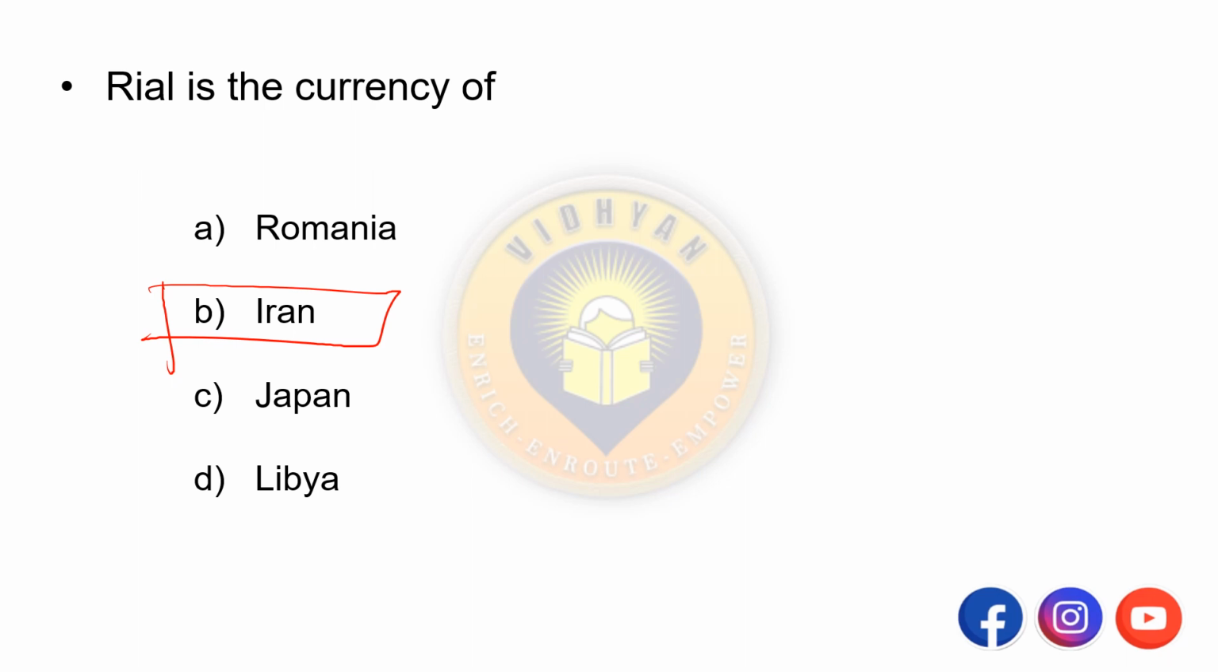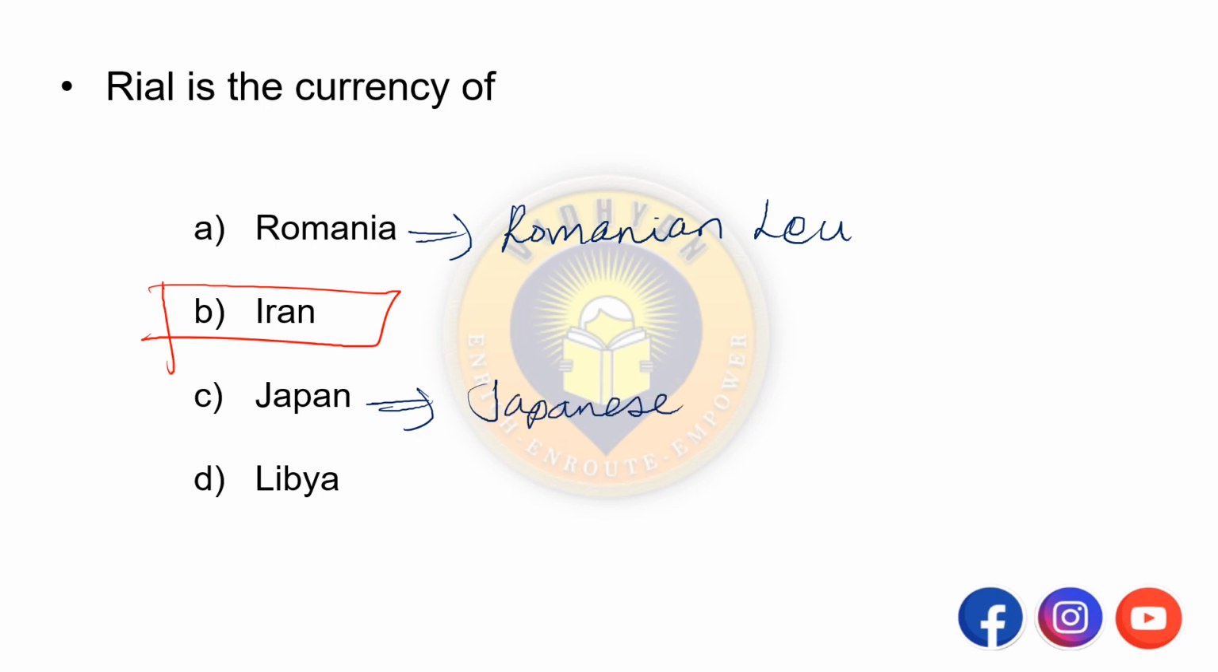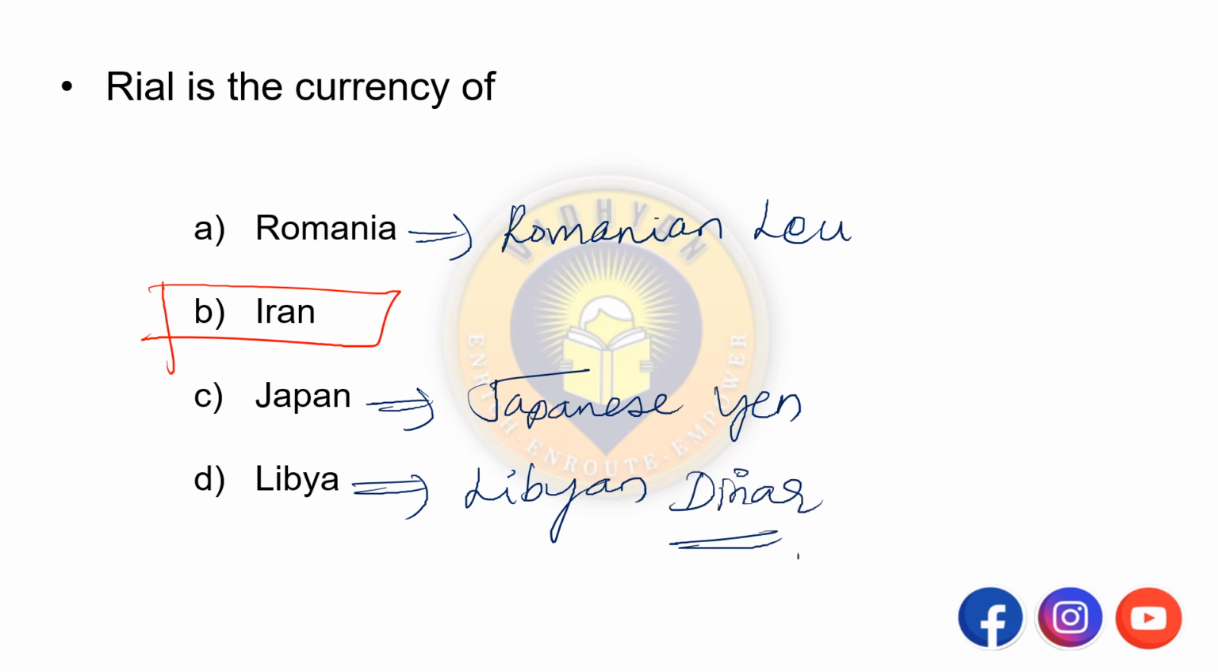Okay. So similarly, what is the currency of Romania? That is the Romanian leu. Okay. Similarly, Japan is yen. Okay. Libya is the Libyan dinar. Okay. Remember this. Rial is the currency of Iran.